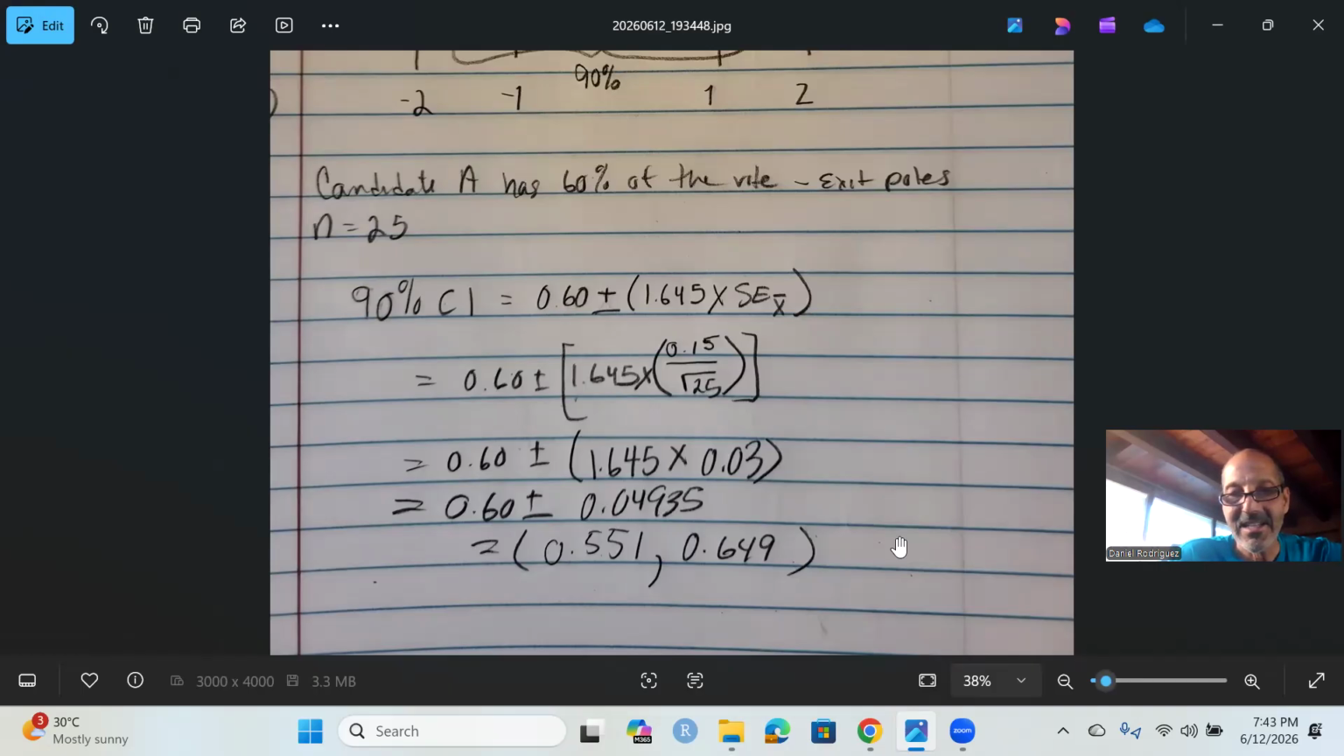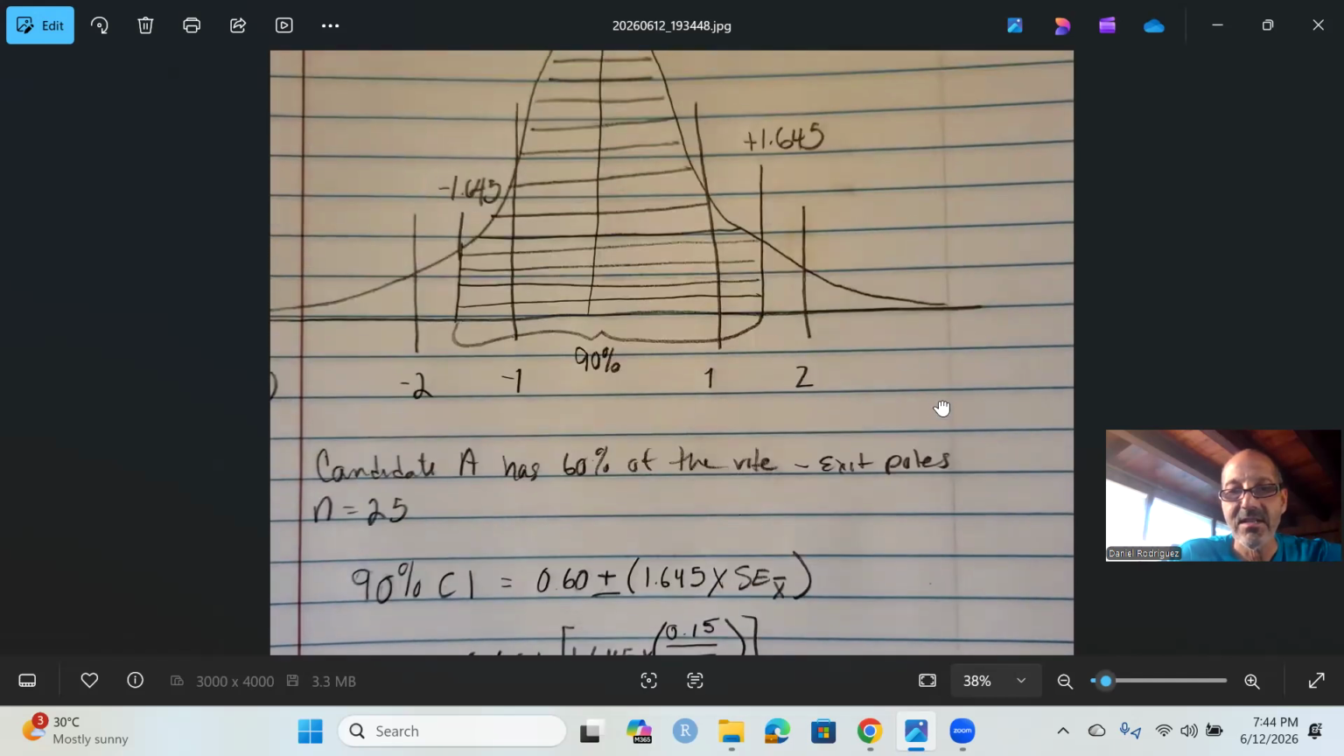So how would I report this if I was this sagacious reporter? I would say to my audience that our estimate of the precinct population voting for candidate A is 60%. So they get 60% of the support. However, we're 90% confident that the true proportion is as low as 0.551 or as high as 0.649. So it's somewhere in between there, okay? And that's how I would interpret this confidence interval. Thank you very much.